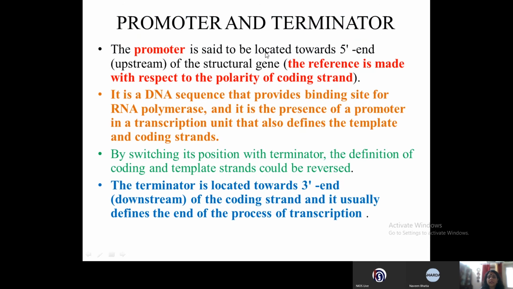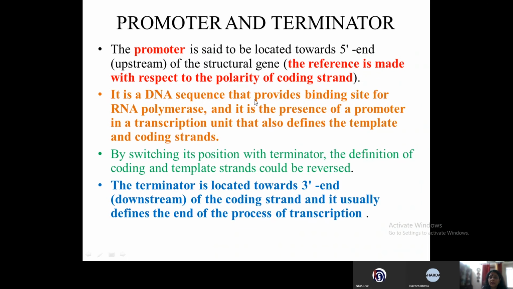Now, promoter and terminator. The promoter is said to be located at the 5' end upstream. Now, you've understood why 5' end, 5' end of the coding strand. Why upstream? Because these sequences of the promoter are before the transcription start site of the structural gene. The reference is made with respect to the polarity of the coding strand. These concepts are very important. Based on these concepts only, questions are asked on the board exam.